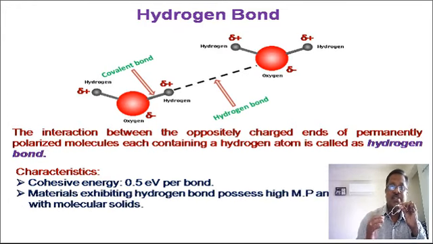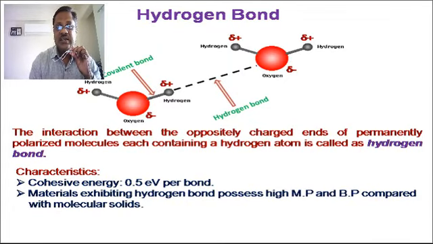The melting points and boiling points depend upon the intermolecular forces. The melting point and boiling point depend upon the strength of intermolecular forces. Now materials exhibiting hydrogen bond possess high melting point and boiling point compared with the molecular solids. So in this way, hydrogen bond is formed.